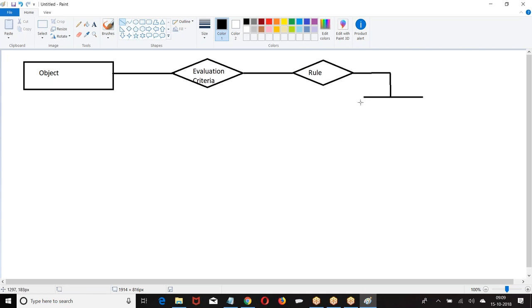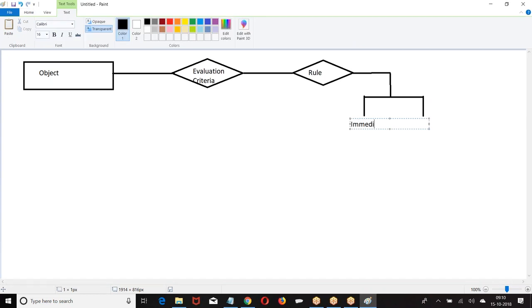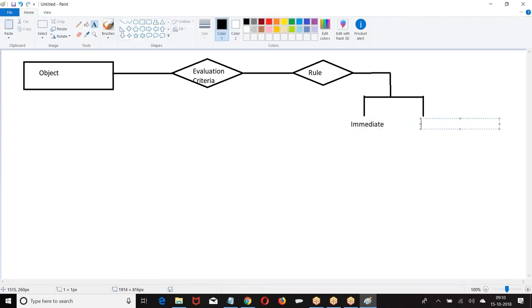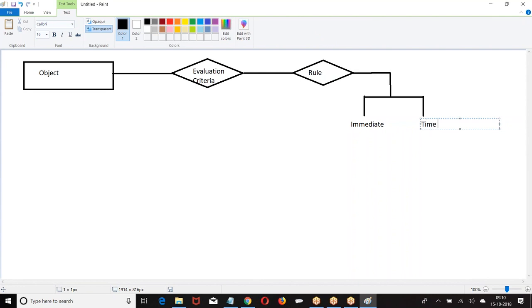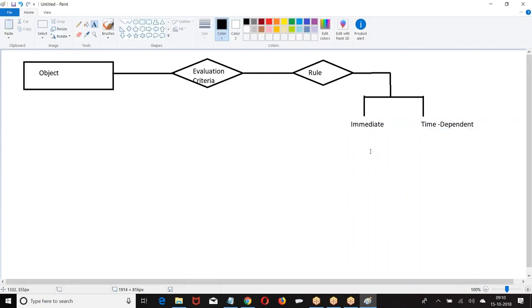Now, what type of action? There are two types: immediate or time dependent. On an object, when the evaluation criteria is met, it is going to check the rule.